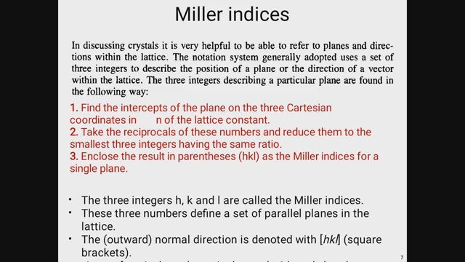Number 3, enclose the result in parentheses, (h k l). h represents the x axis, k represents the y axis, and l represents the z axis. As the Miller indices for a single plane, the 3 integers h, k and l are called the Miller indices. These 3 numbers define a set of parallel planes in the lattice, and the outward normal direction is denoted with h, k, l in square brackets.